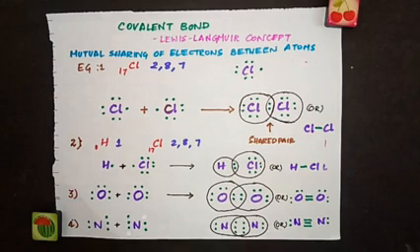So in this video we have seen 2 different bondings between atoms, ionic bonding and covalent bonding.